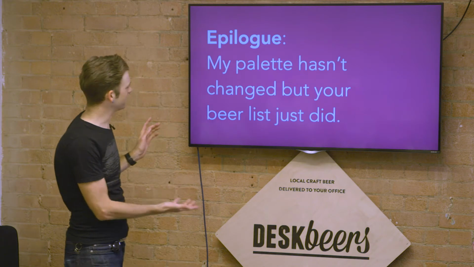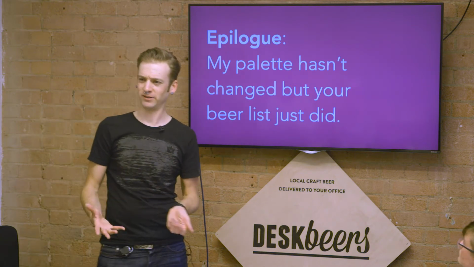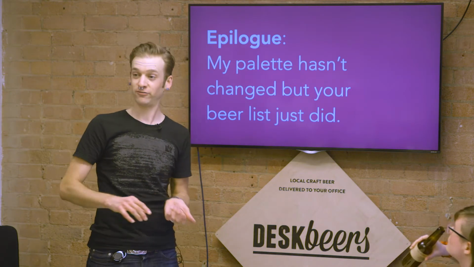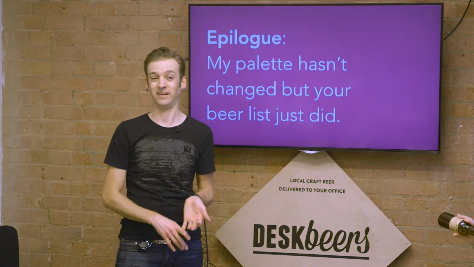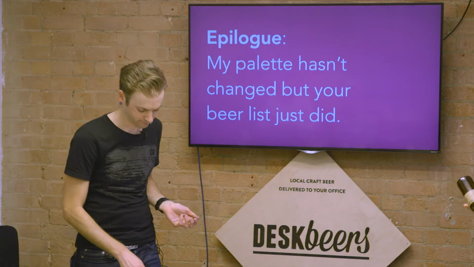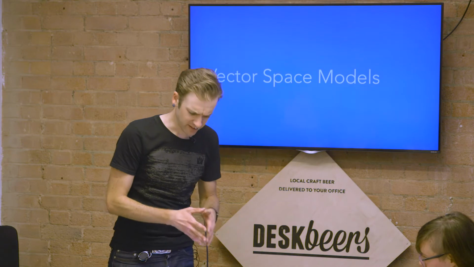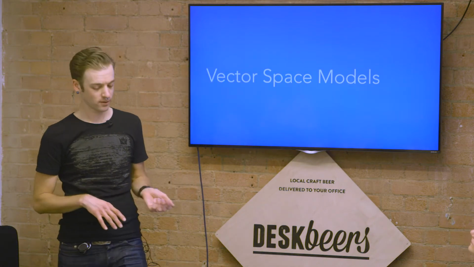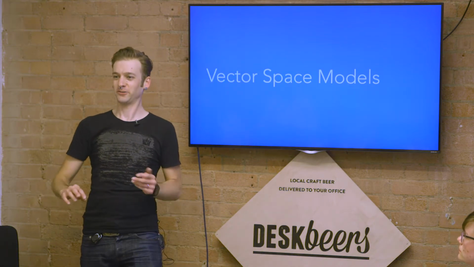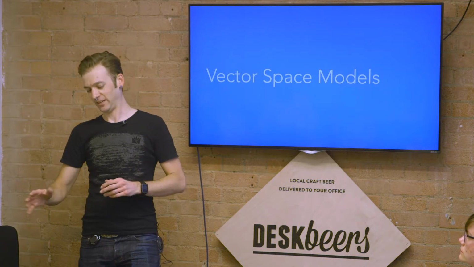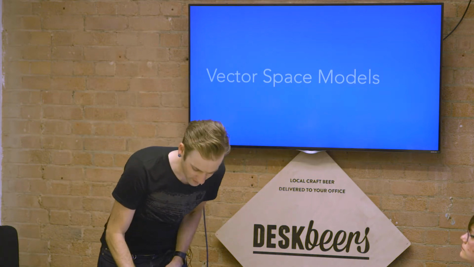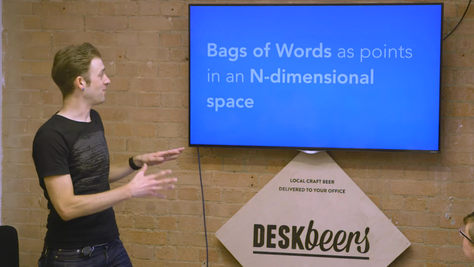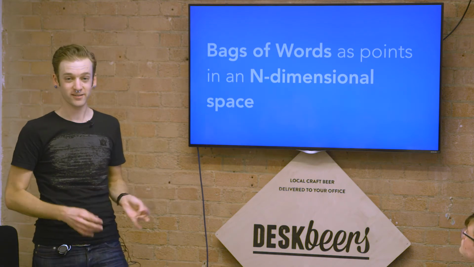So for instance, let's look at this problem. My palate hasn't changed, your beer list has changed. Or indeed, I've gone on a trip to some other town, and so the beer that's available is different. So there's this idea of something called vector space models. Anybody in the room ever done anything with vector space models? A little bit? All right. Okay, one of you.